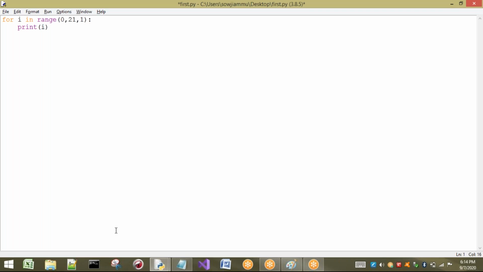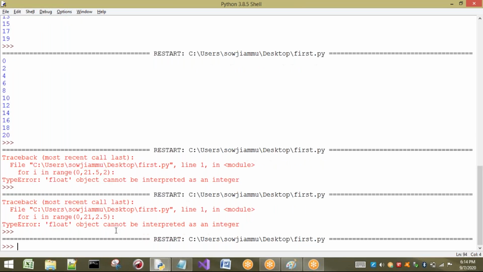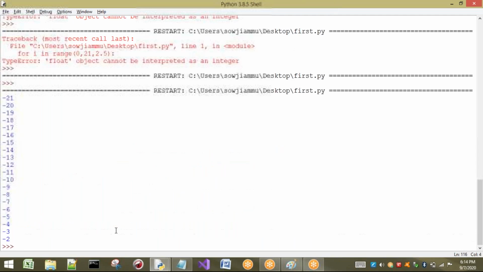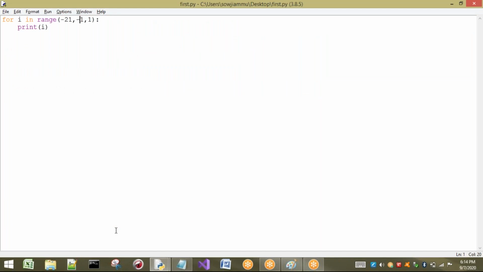So if I take negative values here and positive values here, what happens? We will see all the cases now. First, positive numbers are completed. Now I will take negative numbers. So negative numbers I will take here, and I'm going to save and execute. See, I will explain why it is not going to print anything. First let us see what happens if you take negative numbers. If I take minus 21 here and minus 1 here, now see, you are going to get the values. Why it is done, let us see.